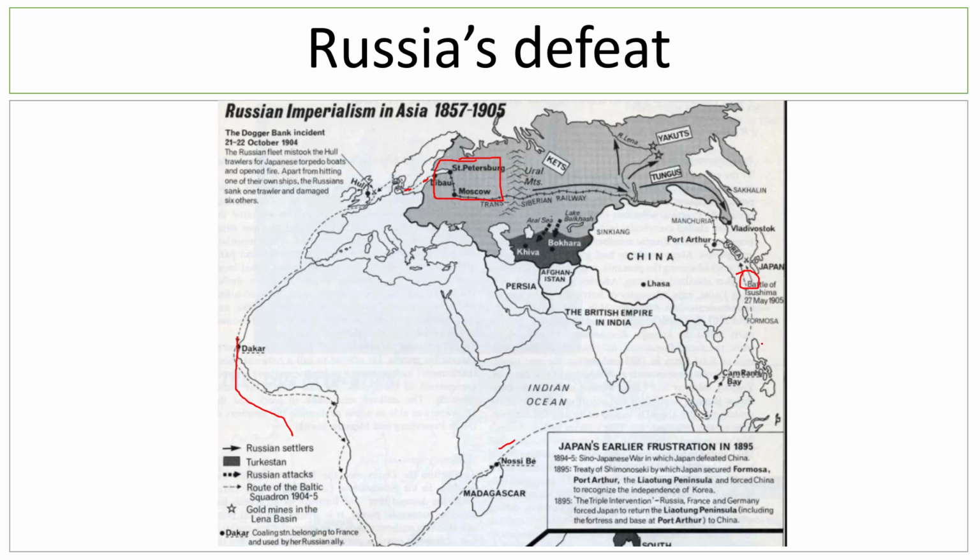It was a very ambitious plan, and perhaps Russia could have succeeded, and it would have been a miraculous victory for Russia. But it was just a very bad time for Russia, because when the Russian soldiers were crossing this region over here, they accidentally attacked the British ships because they thought that the British ships were actually Japanese submarines or Japanese warships that were heading towards St. Petersburg. So they attacked the British ships, and of course this angered the British Empire.